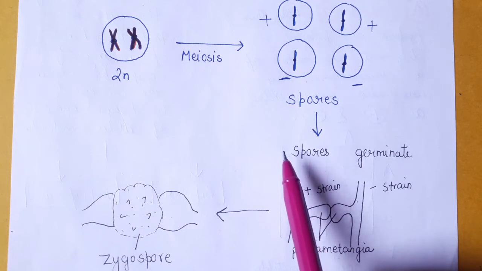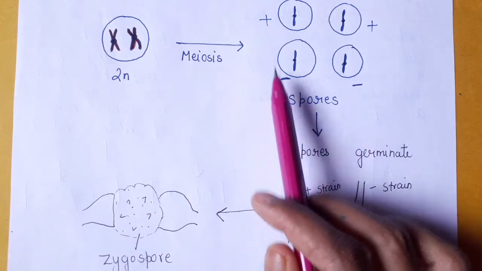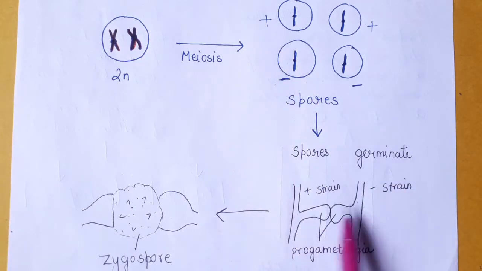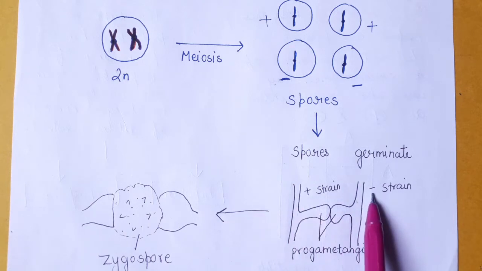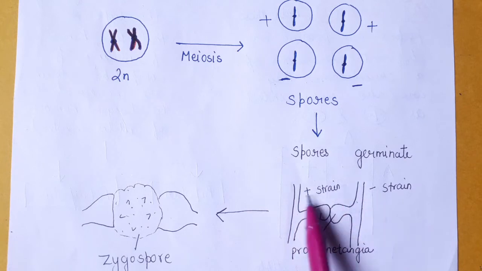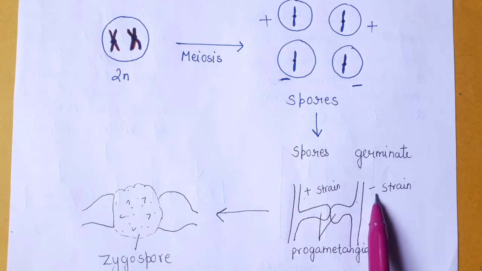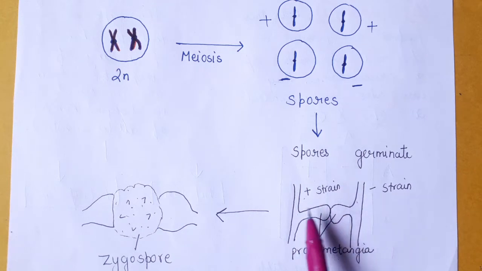After that, only the hyphae or mycelium that have opposite strains will be able to undergo sexual reproduction and form the structures. For example, in the case of Mucor, the hyphae will be of opposite strains, one positive and the other negative. Only after that there will be the formation of zygospore in the case of Mucor.